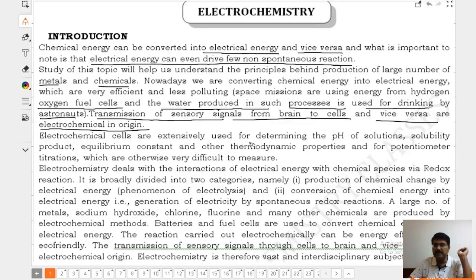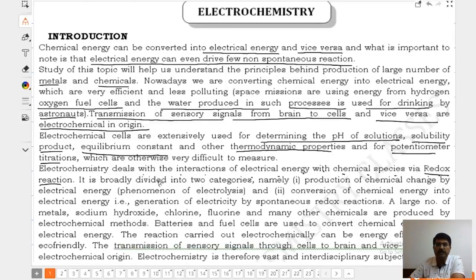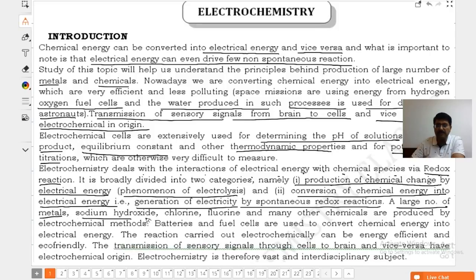Electrochemical cells are extensively used for determining the pH of the solution. We will see this in this session. In this chapter: solubility product, Ksp, equilibrium constant, redox reaction. Redox is reduction and oxidation both happening. A large number of metals, sodium hydroxide, chlorine, fluorine, and many other chemicals are produced by electrochemical methods. It will be a very important topic.